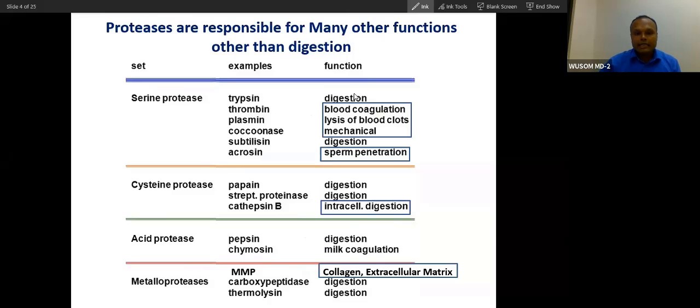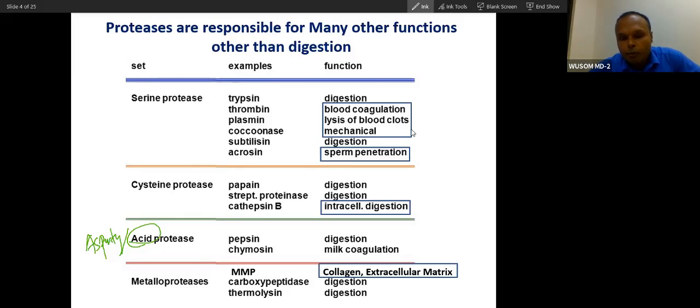Now, examples of these proteases. Serine proteases, and acid proteases which I have written. Acid means aspartyl, so aspartyl and acid proteases are the same. Metallo means metal proteases, so don't be confused by that. You can see many examples of serine proteases. The most abundant proteases are serine and cysteine proteases. All are abundant, but serine is the most abundant.